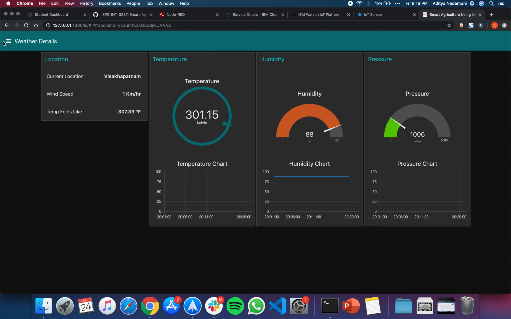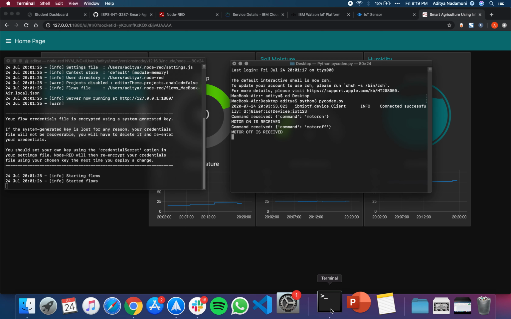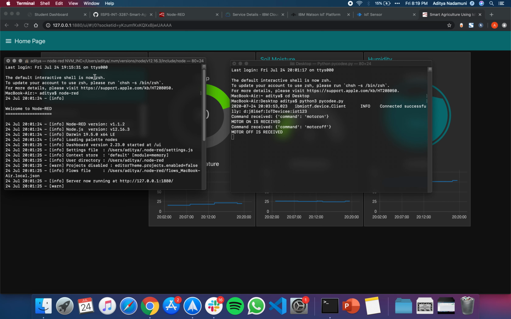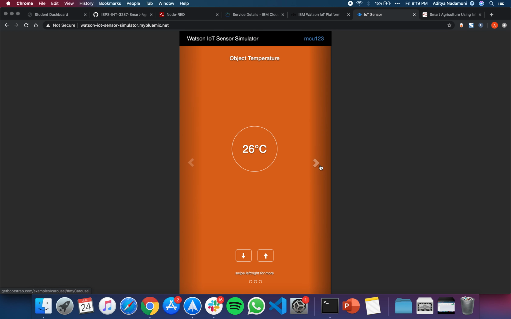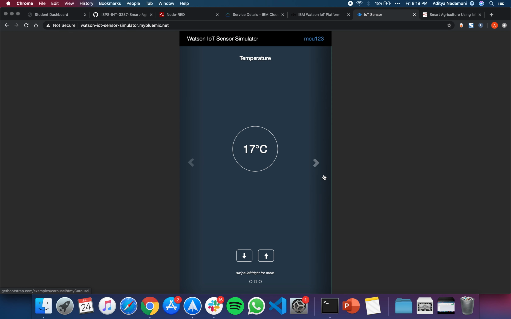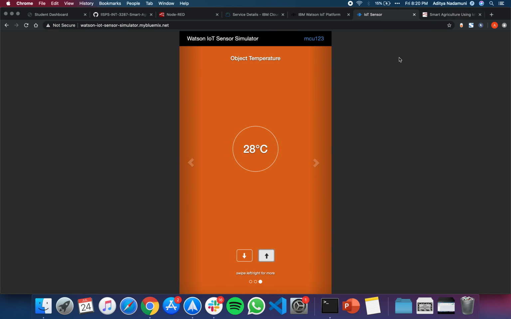So this is the UI I have created. To run Node-RED, we have to install it through Python. So to run Node-RED, we have to type node-red in the command prompt or in the terminal. After that, you will get this UI and the Node-RED dashboard. Here you can see that I am giving output of temperature, moisture, and humidity. These are all changeable and real time. You can see that I am changing here, and that will be updated over there.